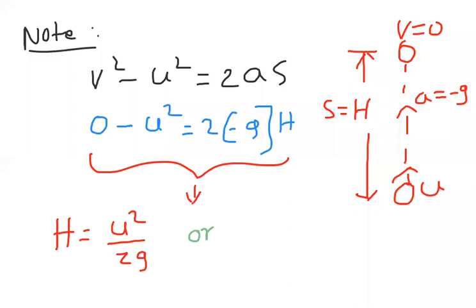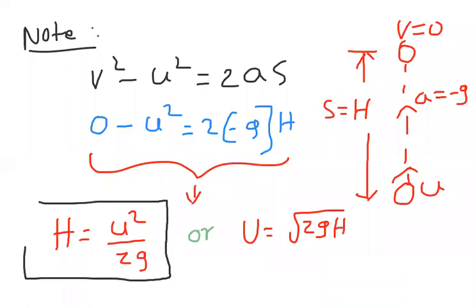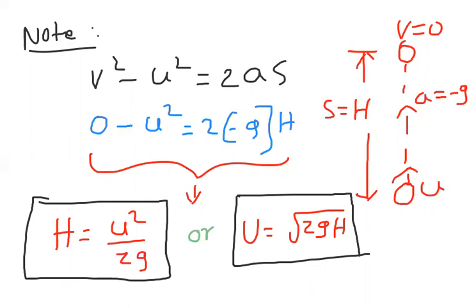Or from that equation, minus minus cancel, and we can write u is equal to root over 2gh. So these are the two expressions we got: the maximum height formula in terms of velocity of projection, and velocity of projection u in terms of maximum height. H equal to u square by 2g, or u is equal to root over 2gh. So this is the information we got for the body projected towards the maximum height.